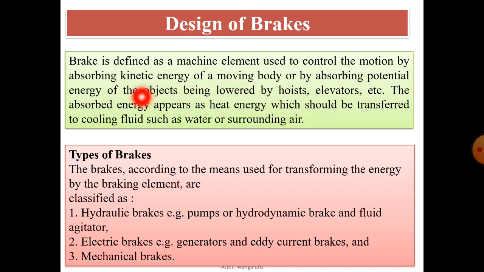So there are two types of energy associated with the brake: kinetic energy and potential energy. In most cases, brakes absorb kinetic energy, while in places such as elevators and hoists, the energy absorbed is the potential energy of the object. This is the main function of a brake. The absorbed energy appears as heat energy, which should be transferred to a cooling fluid such as water or the surrounding air.